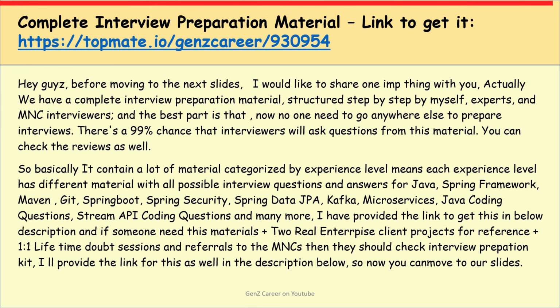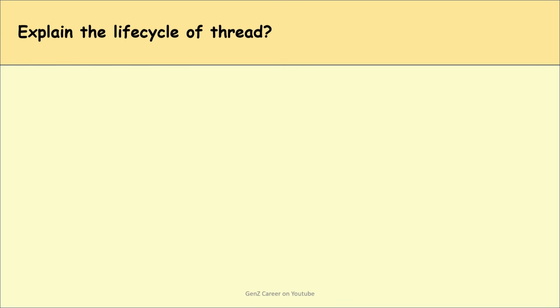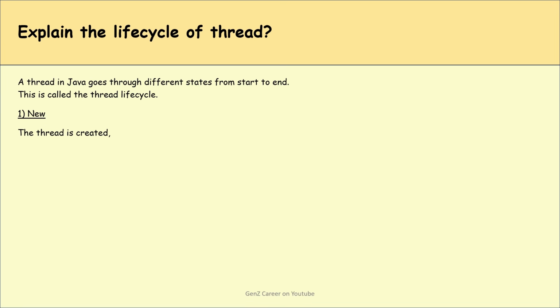So now moving to our questions. Can you please explain the life cycle of a thread? A thread in Java goes through different states from start to end. This is called the thread life cycle. First is new. The thread is created but not started yet. Example, when we create Thread t = new Thread.